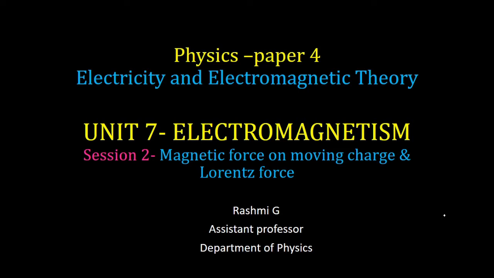Today we are discussing Unit number 7, Electromagnetism, which is a part of your 4th semester Physics, Paper 4, Electricity and Electromagnetic Theory. In the previous session, I had given a brief introduction about electromagnetism and we had also discussed electric charges. In this particular session, we will be finding out what the effect of magnetic force on a moving charge is, and we'll also discuss a very interesting force called Lorentz force.